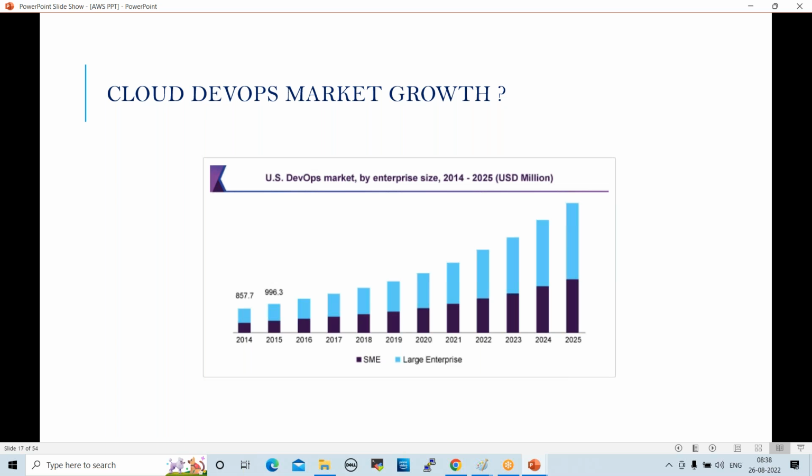Maybe after 10 years, 1 or 2 tools will be changed, but cloud and DevOps will not go away. Currently, if you check job positions on LinkedIn or Monster or Naukri, we are seeing plenty of openings, right? So the market would be like this only.